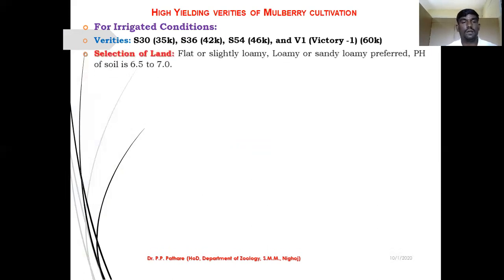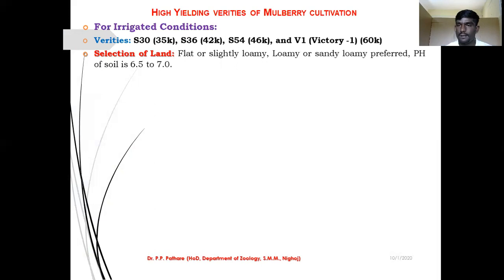Varieties are S36, then S30, S54, then V1. These are very good varieties for irrigated condition. All these varieties of mulberry plant show very good results in their growth and leaf production. So depending upon your choice, you can select any one variety of mulberry plant for your farm.